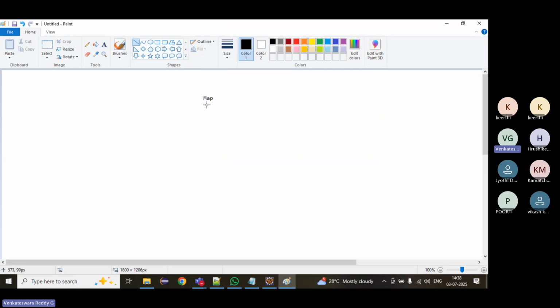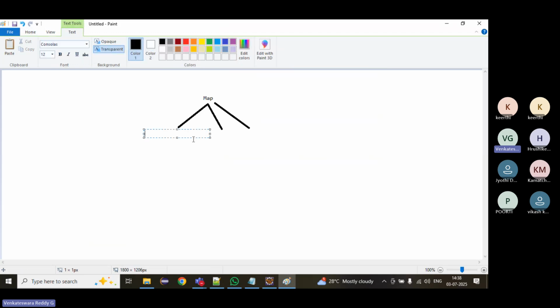Under Map, what are the implemented classes? We cannot create an object of Map because it is an interface.